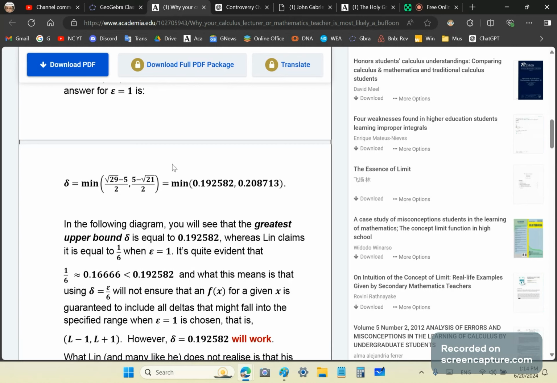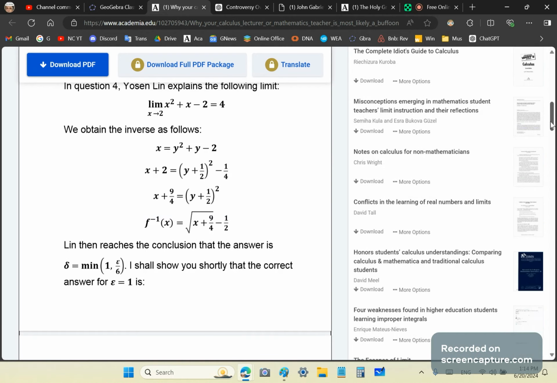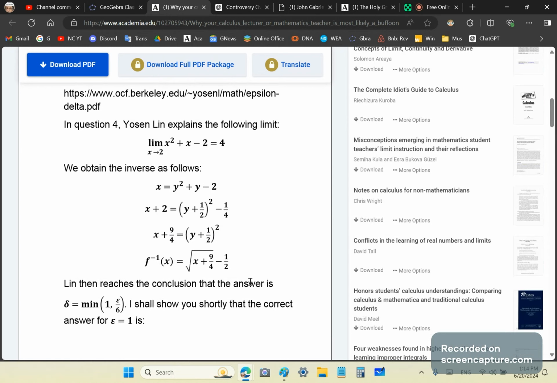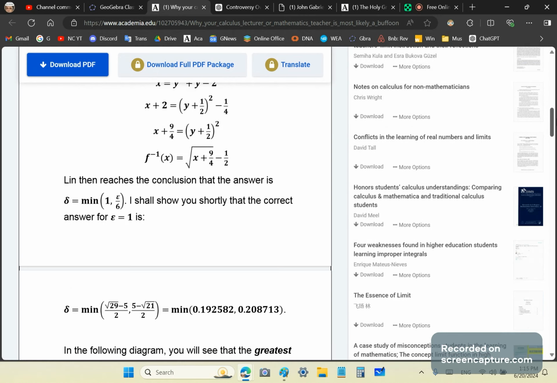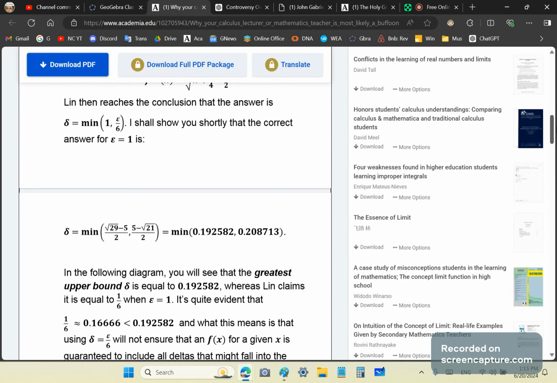Now, some will say, oh, it doesn't have to include all deltas. Yes, it does, because that's the purpose of epsilon delta proofs, to find a relationship between the two, okay? And to make sure that the conditions hold when you split this up into factors. So for example, if you take away 4, it's x squared plus x minus 6, okay? And that turns out to be x minus 3 and x plus 2. And so you've got to meet those conditions, okay? Now, Lynn says here that it's the minimum of 1 and epsilon over 6. Okay, now let's see why he's wrong.